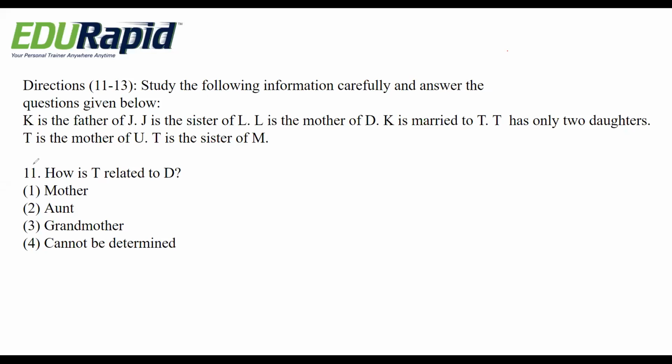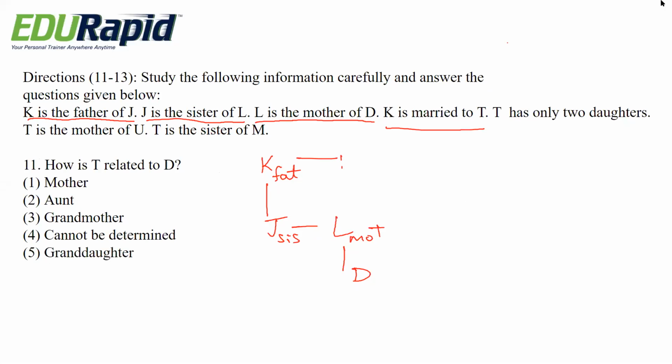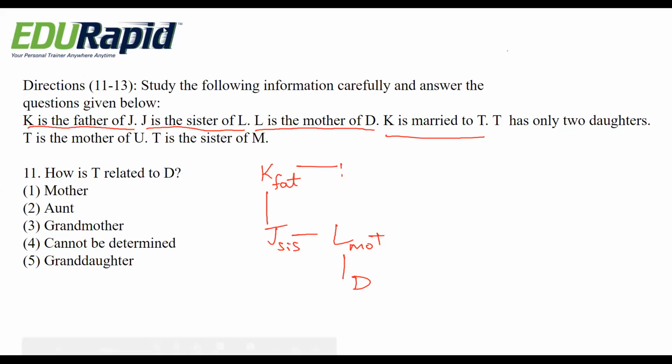So here, K is the father of J. So write down, K is the father of J and J is the sister of L. L is the mother of D. K is married to T. That means K is father, so obviously T is mother, that is his wife.